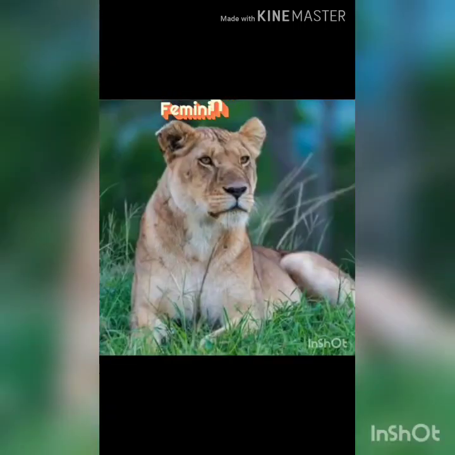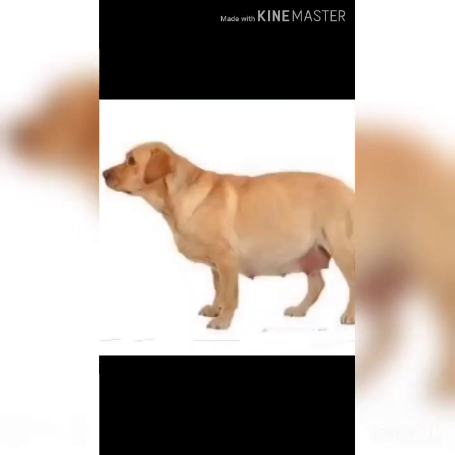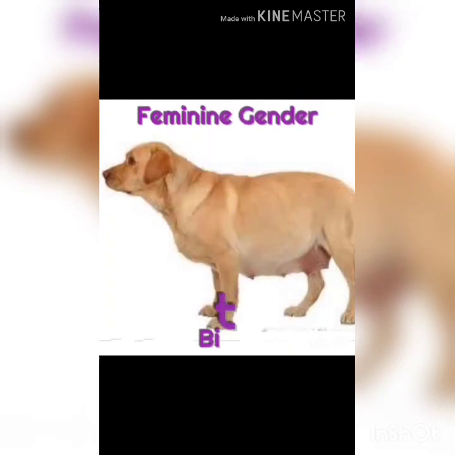Now it is a picture of a lioness. Lion was masculine gender. Lioness is a female, so it is a feminine gender. Now we'll know about the feminine gender of tiger. Feminine gender of tiger is tigress. Now feminine gender of dog. Feminine gender of dog is bitch. Bitch is the feminine gender.